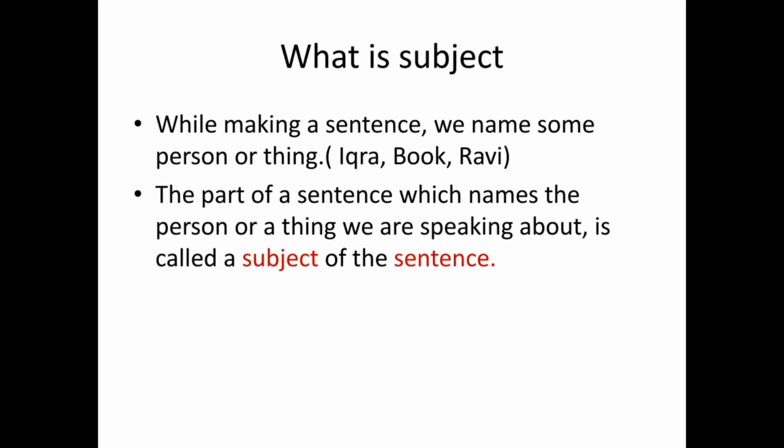The part of a sentence which names the person or thing we are speaking about is called a subject. So focus on that definition. The part of a sentence which names the person or a thing. It can be a thing or a person. It can be a book or Ikra. We are speaking about it, and it is called the subject of the sentence.